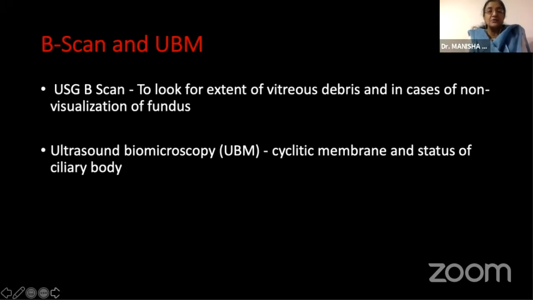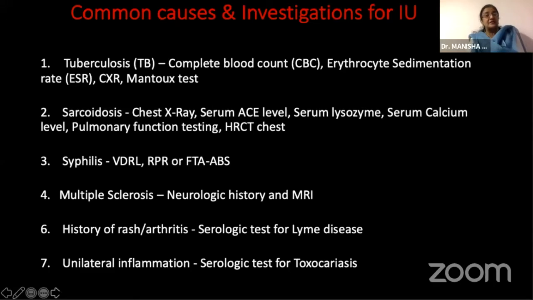And a UBM can show a cyclitic membrane and show the status of the ciliary body, which may actually be resulting in hypotony in these patients. Now, there are a whole gamut of investigations which can be performed for intermediate uveitis, right from the test for tuberculosis, sarcoidosis, syphilis, multiple sclerosis, any history of rash or arthritis, and also unilateral inflammation where the serological tests for